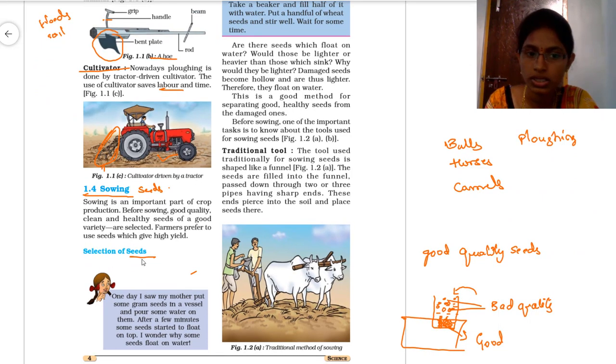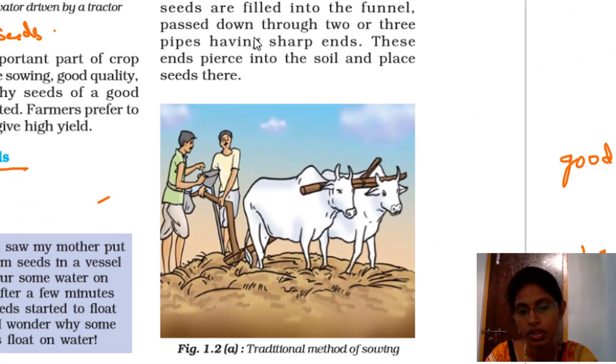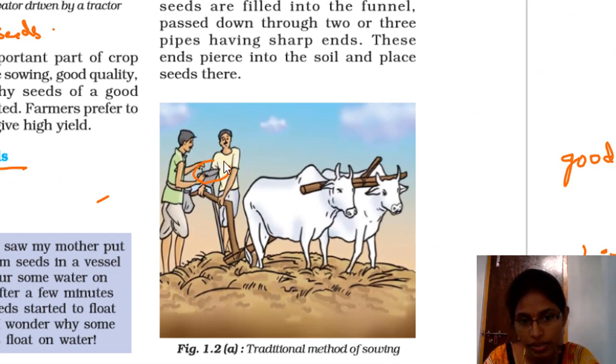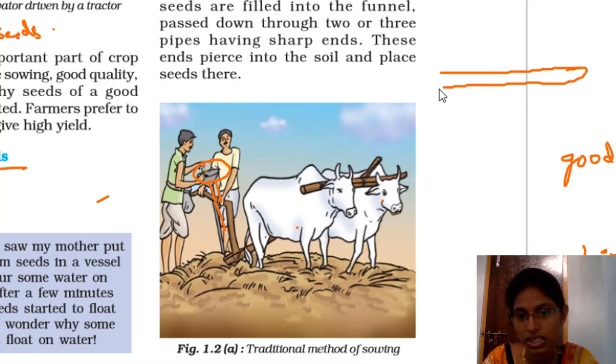For sowing the seeds also, we have some agricultural tools. Earlier they used traditional tools. Here if you see, a funnel-like thing is observed. The man is putting some seeds, and with the help of the bulls, exactly in this manner they put the seeds.